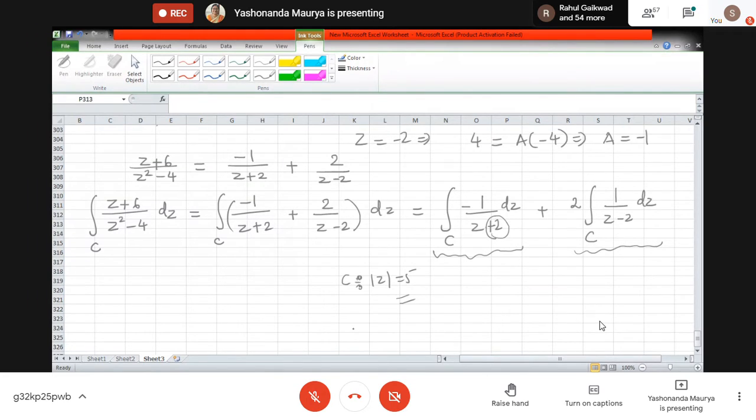So how do we go? I will apply the Cauchy integral formula to each of these functions separately. Each of the integrals we will solve by Cauchy integral formula, because now there is only one problematic point for each of the expressions.